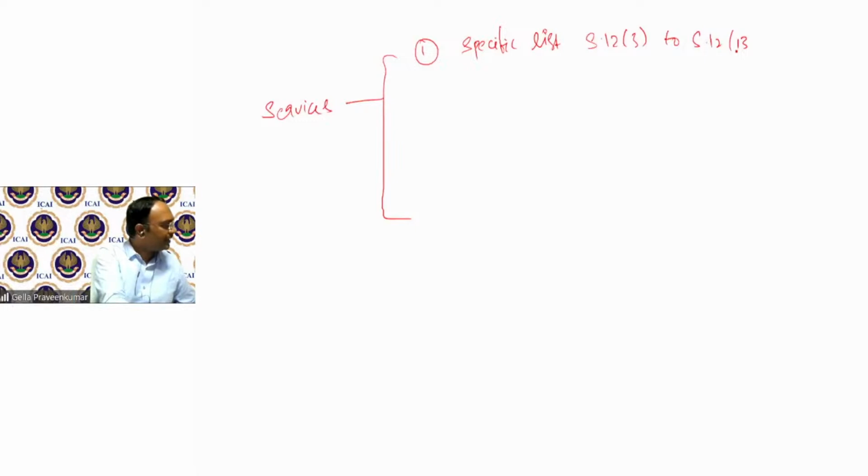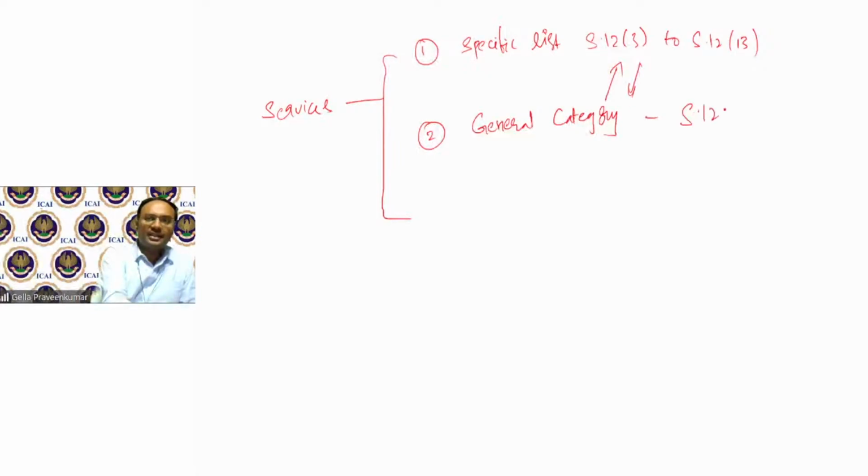Now, I have these various services where they have identified all my possible services. Second, they have given a general category. That means wherever you don't find your services in this particular list, you refer back to this general category, which is covered under section 12, subsection 2. Third, in the process of defining the services, they have identified some categories where the place of supply is linked to registration status.